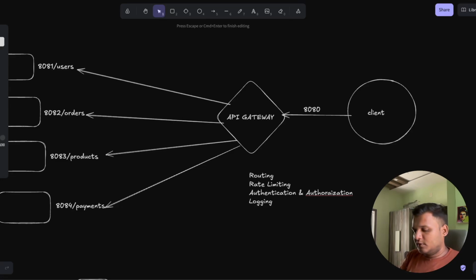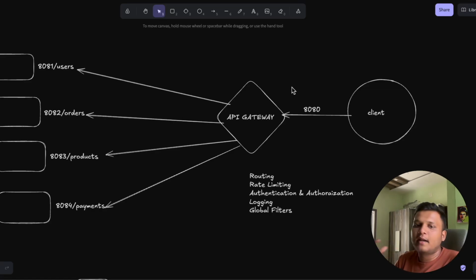Another is you can apply global filters. Let's say you want to modify headers, you want to rewrite the path, you want to block some IPs, so those things you can do at the API gateway level, right? If every request needs to be modified, instead of doing it at the microservice level, you can apply it here and then send to the particular microservice, right? So that thing can be done.